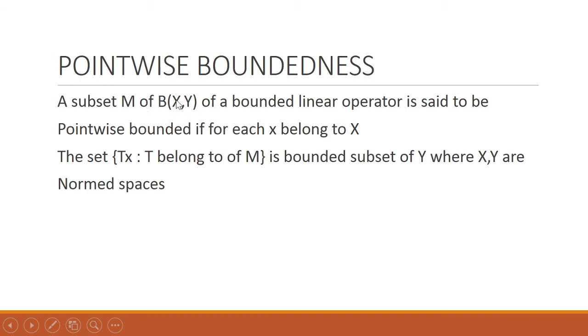A subset M of B(X,Y), that is the set of bounded linear operators, is said to be point-wise bounded if for each x belonging to X, the set of Tx, that is all the T from this M applied on this x, is a bounded subset of Y. Then this boundedness is said to be point-wise boundedness. And here X and Y are normed spaces.